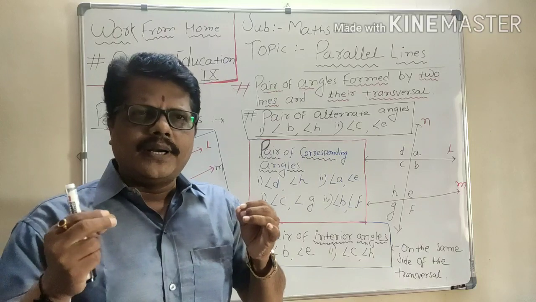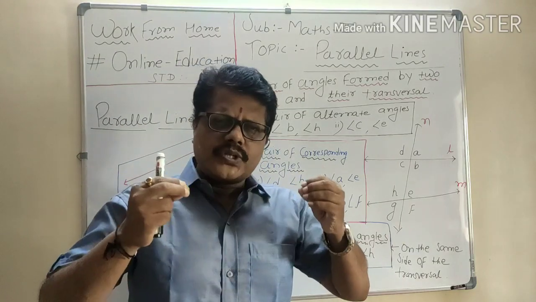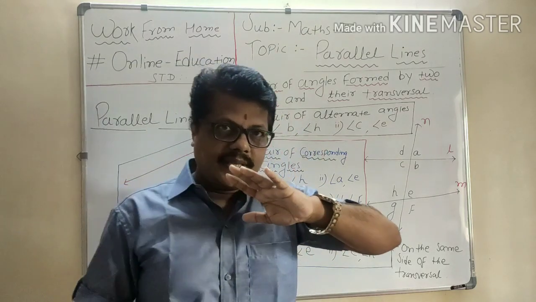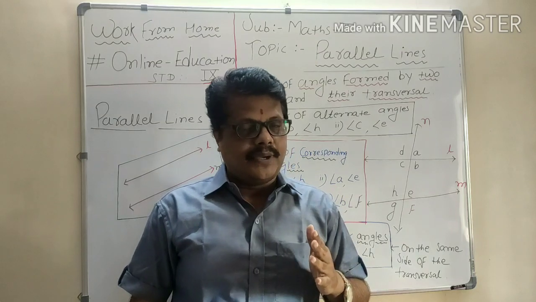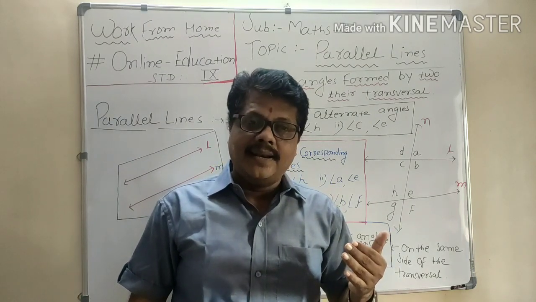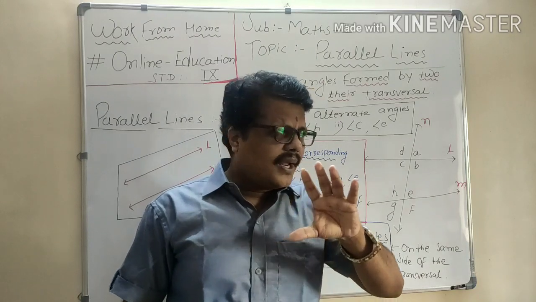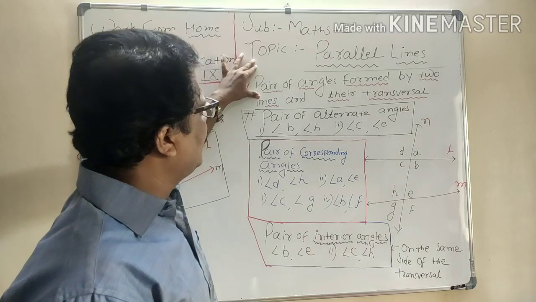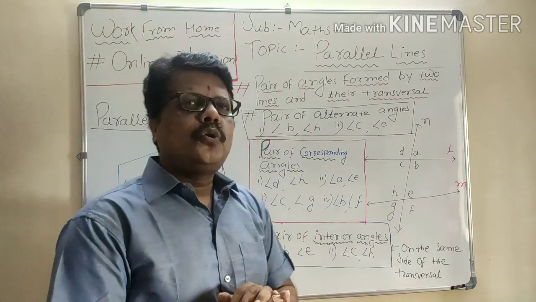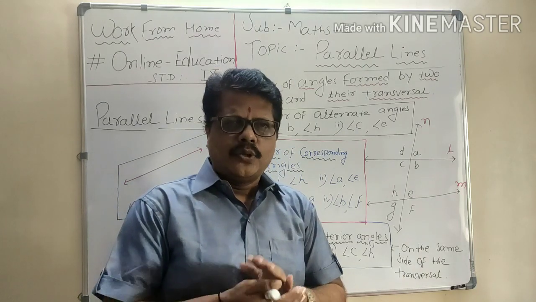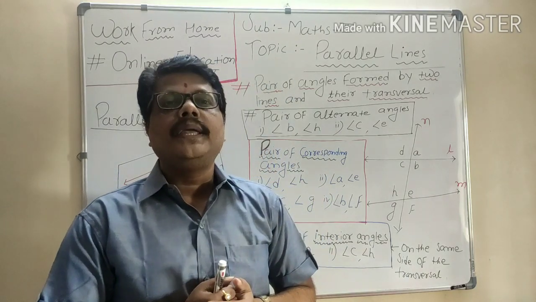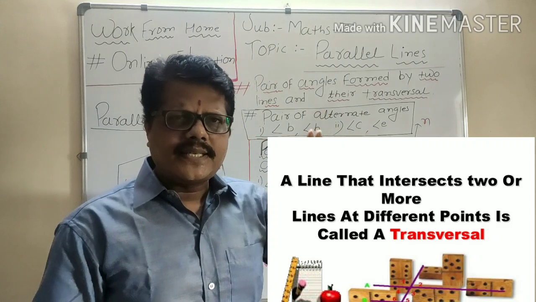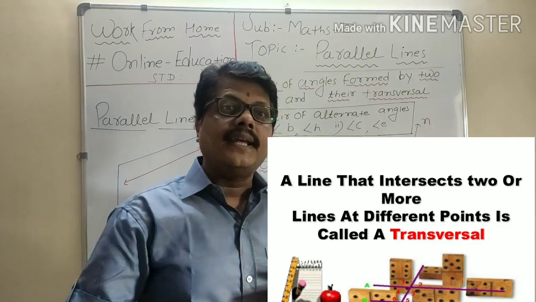Today we are going to understand that suppose any two lines are there, and I'm not talking about whether the lines are parallel or not, because lines may be parallel, may not be parallel. So for any two lines, today we are going to study a concept called pairs of angles formed by two lines and their transversal. So first we understand what we mean by a transversal. A transversal is a line which intersects the other lines.